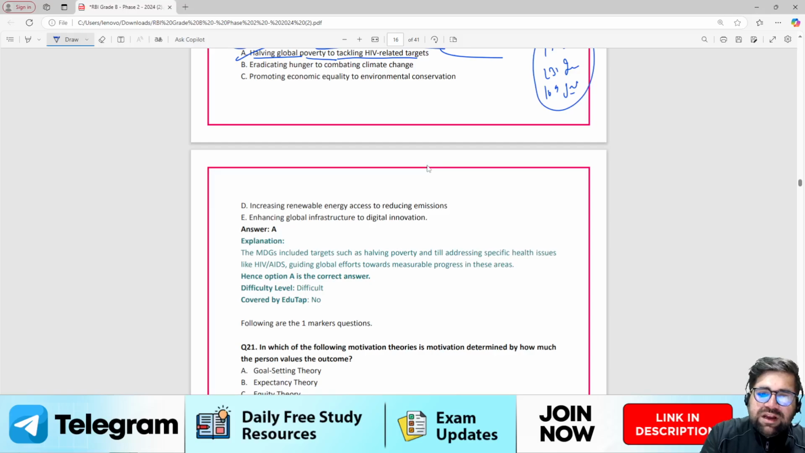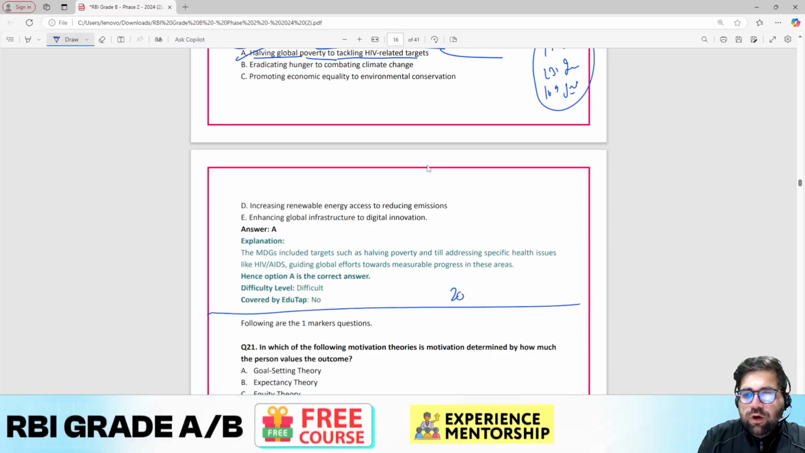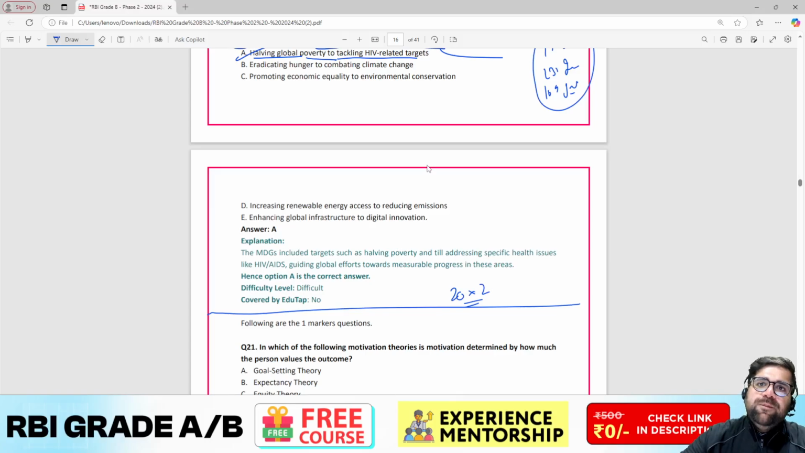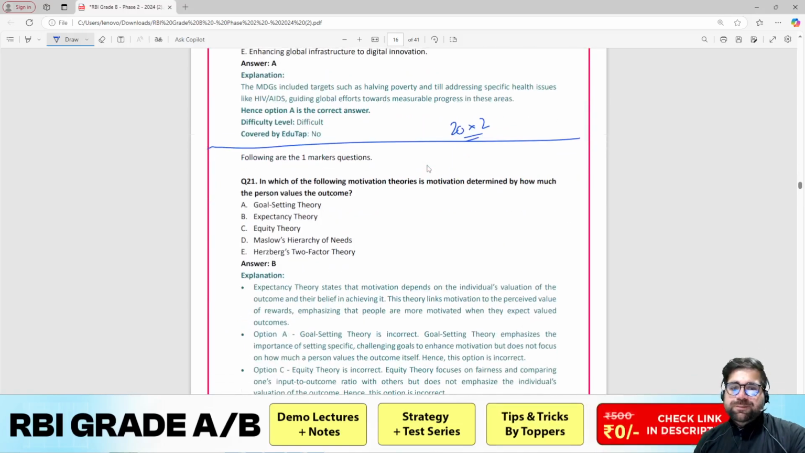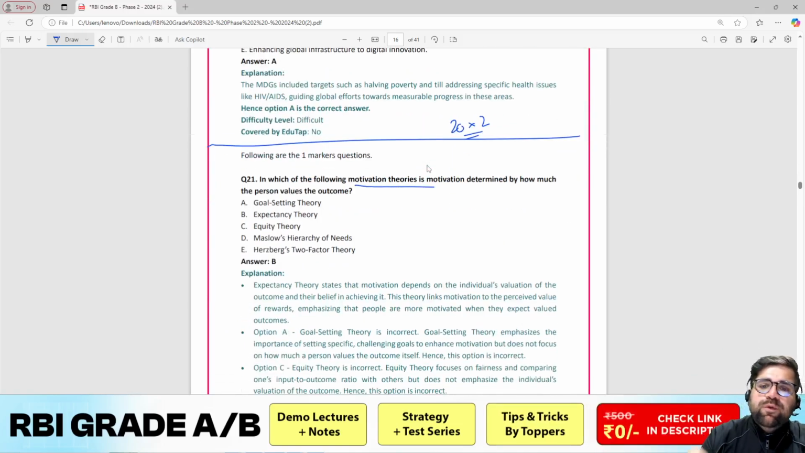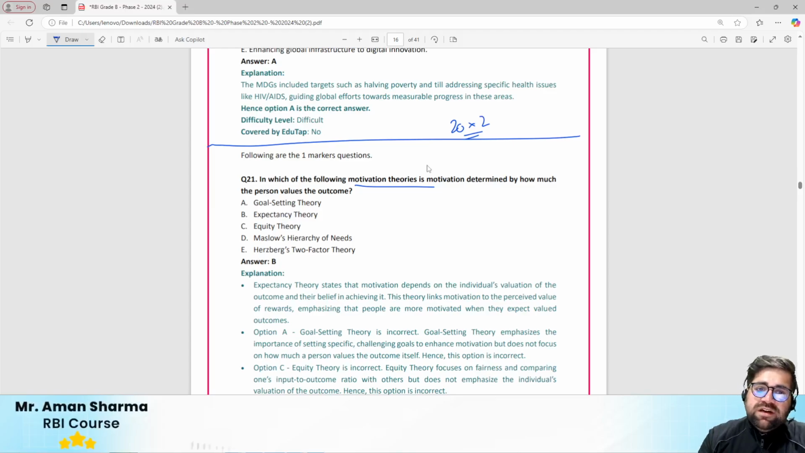So this is where our 20 questions of 2 marks are completed. We have completed 20 questions of 2 marks. Now let's come to the 1 mark questions. The first question in 1 mark is related to motivational theories. By how much a person values the outcome?